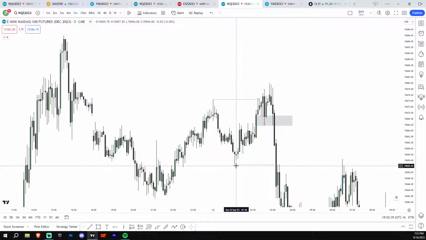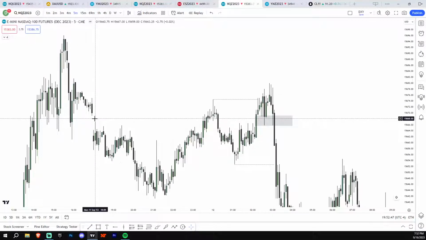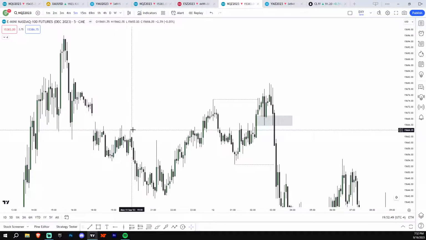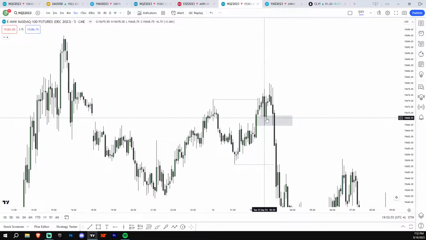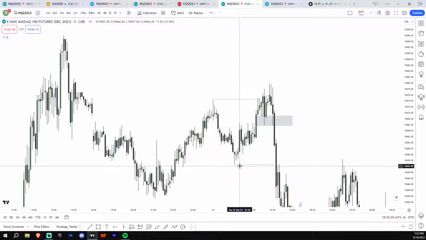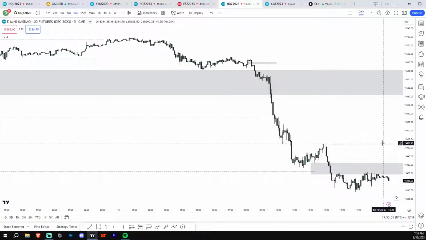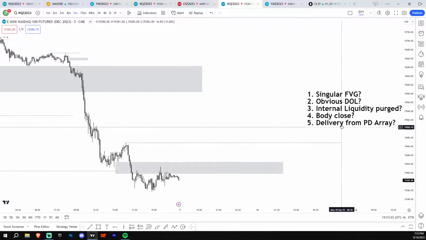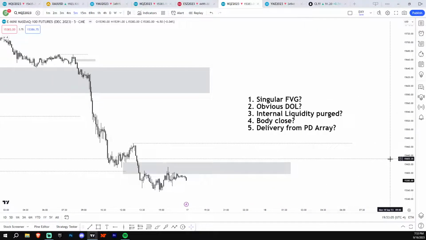Okay, if you back away from your screen, this is just the most obvious. So this is the best example because we take internal. Okay, and we kind of already filled this gap too, which is good. But here's just an example of, okay, here's the internal swap. Clearly, here's a single fair value gap. Close below, I'm shorting to the internal liquidity. Okay, so that's that.